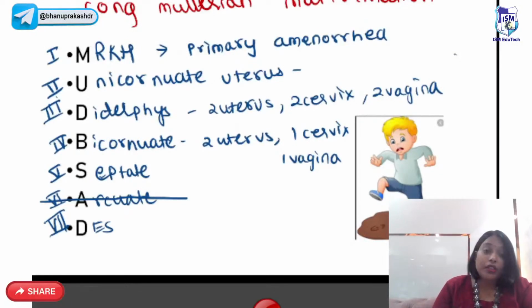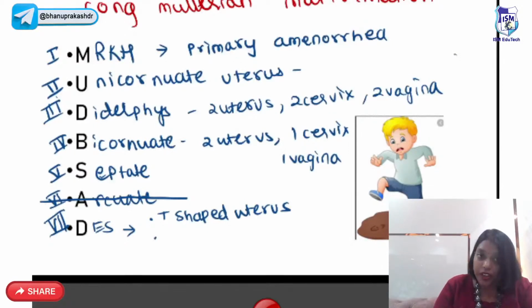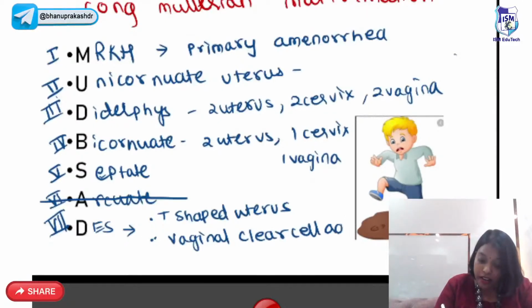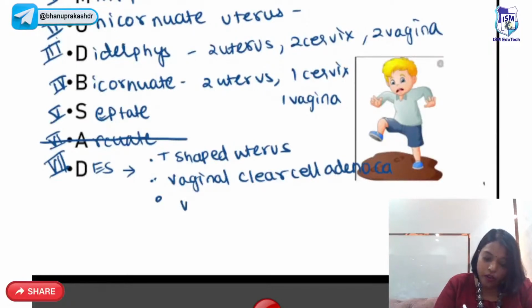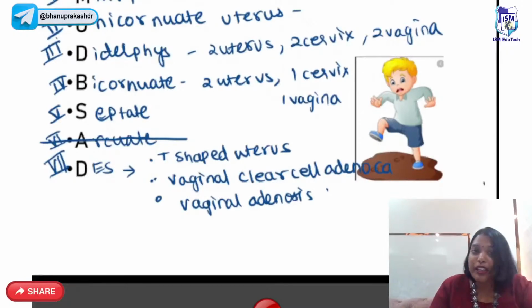Very recently, there was a question for NEET students, but many times NEET questions repeat in FMG. So what does diethylstilbestrol cause? This causes a T-shaped uterus. This causes vaginal clear cell adenocarcinoma. Thank you so much, Imran. And it also causes vaginal adenosis. So this is about the congenital Mullerian malformations.